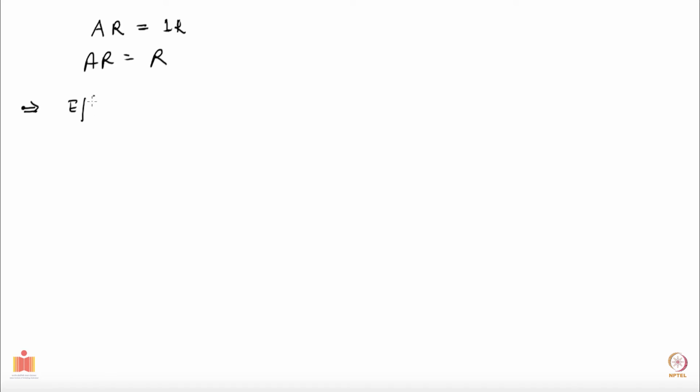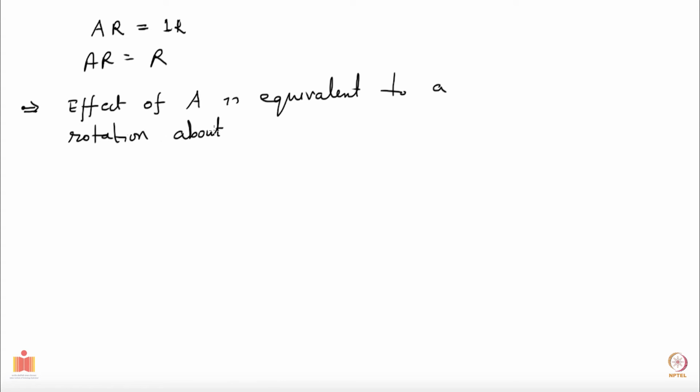So I can conclude the effect of A is equivalent to a rotation about an axis. Yeah, and this is called Euler's theorem. Let me write it down.